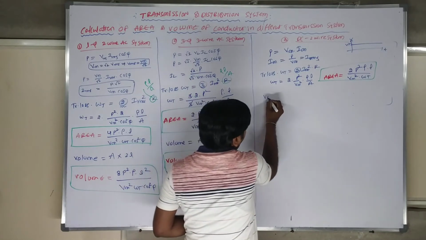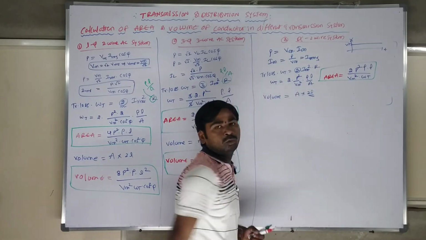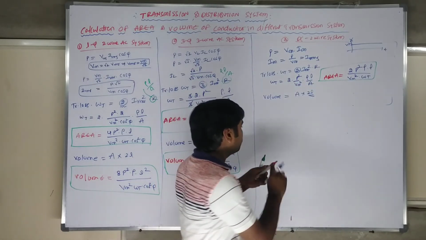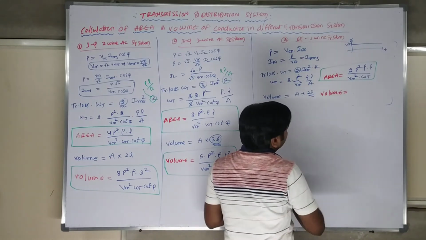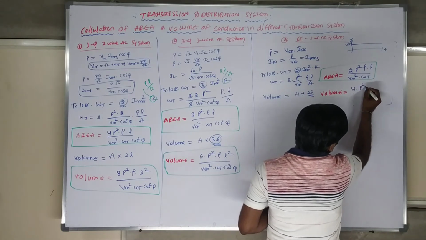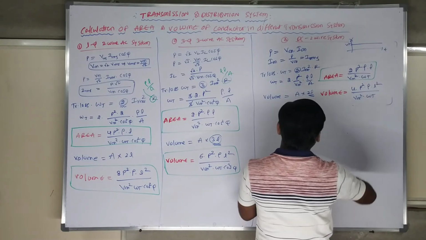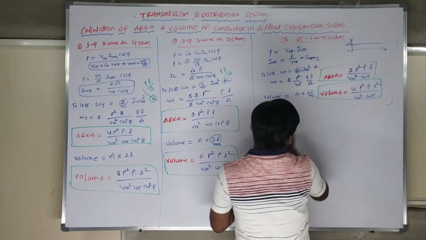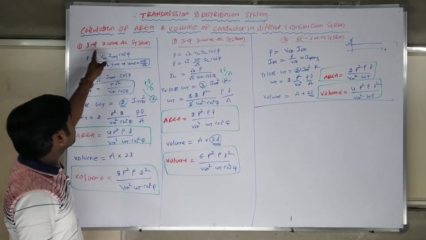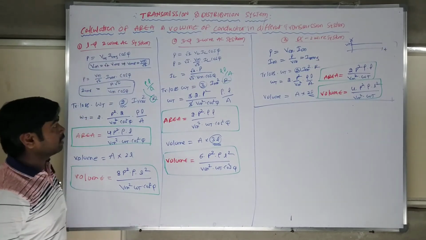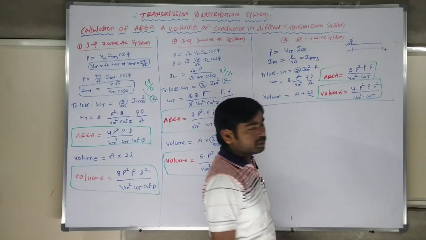When you go for the volume of a material, you multiply the area with 2L because we have 2 lines. The volume is equal to 2 and 2, that is 4P square rho L square by Vm square into Wt. So these 3 calculations I did: single phase 2-wire AC system area and volume, 3-phase 3-wire area and volume, and DC 2-wire area and volume.